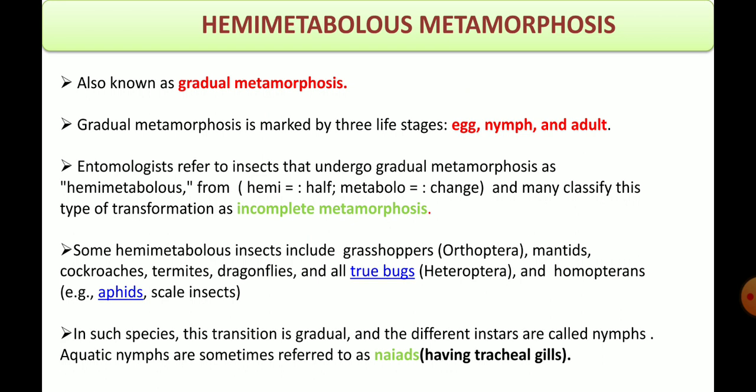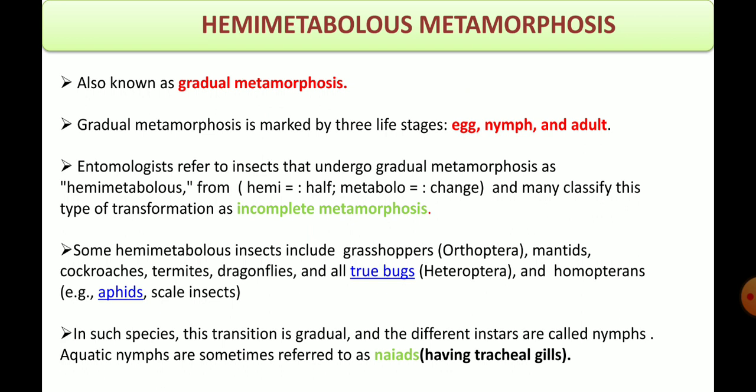Next, coming to the second type of metamorphosis, which is hemimetabolous metamorphosis. Hemimetabolous metamorphosis is also known as gradual metamorphosis, and many entomologists classify this kind of transformation as incomplete metamorphosis.